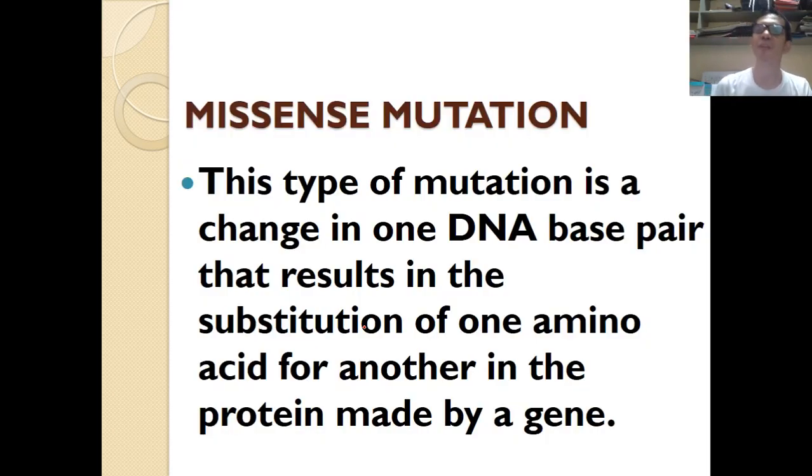Alright, next one. There's another kind of mutation here. It is called missense mutation. This is a kind of mutation that changes one base of the DNA, one DNA base pair, that results in the substitution of one amino acid for another in the protein made by that particular gene. So this is a gene mutation.